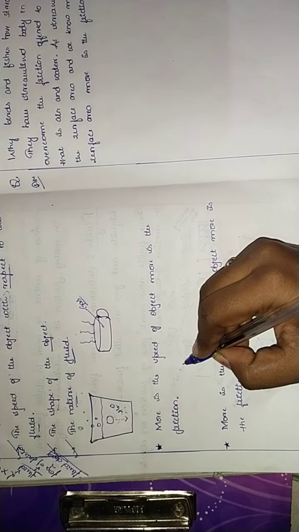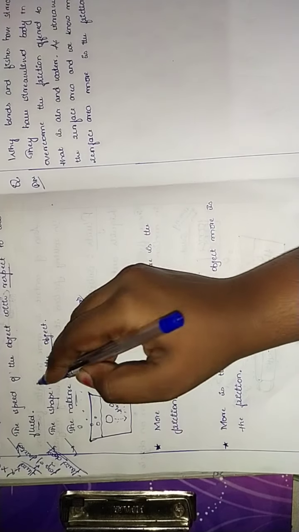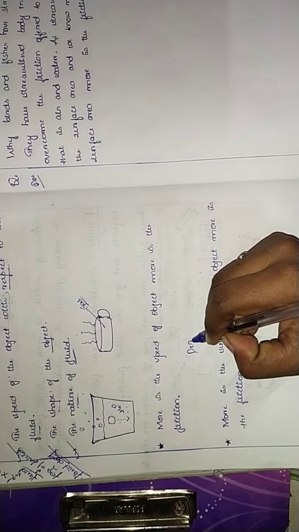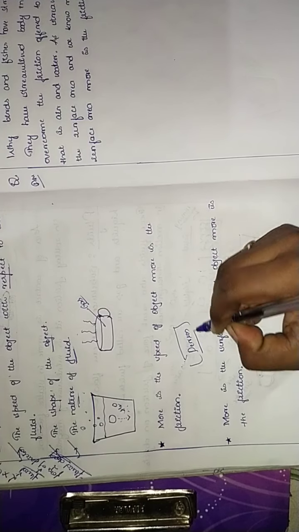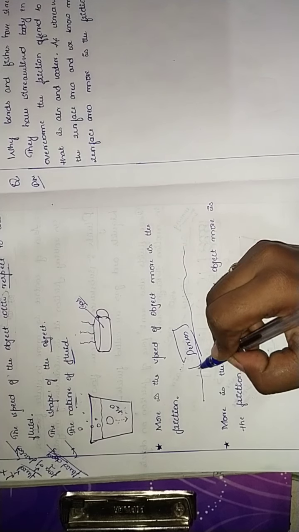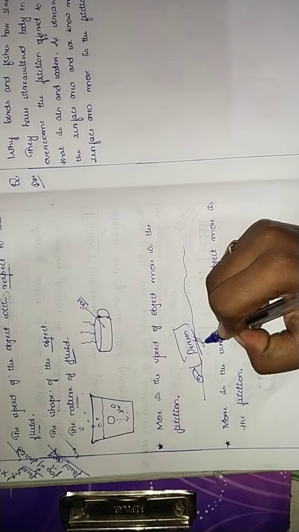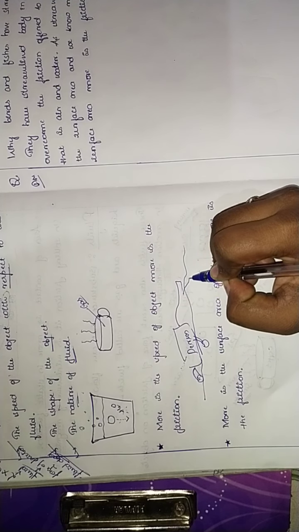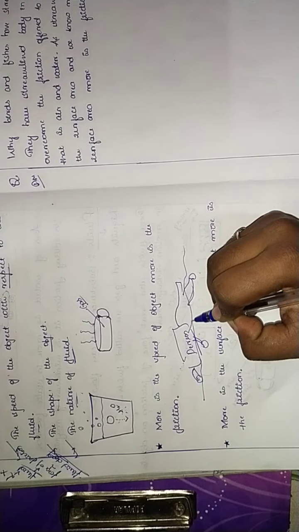So, an example. This is for the first one I am explaining. When a person is swimming, assume this as a person.